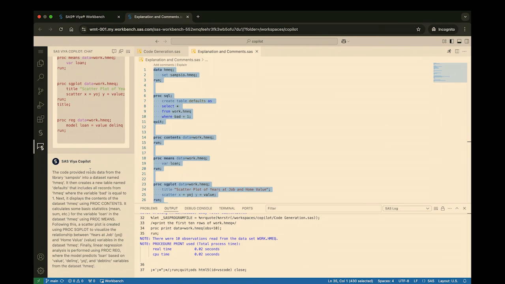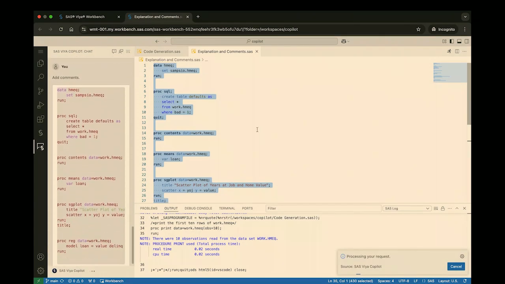And this will return a concise summary of what the code is doing. So in this case, we are reading in a data set. We're displaying the contents. We're creating a scatter plot and a linear regression analysis. Finally, this code is not very well commented, so I'd like to add some comments.